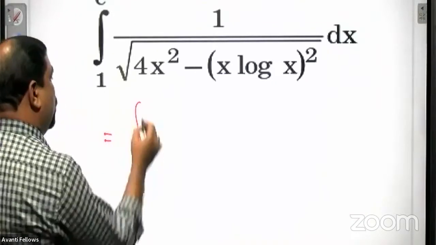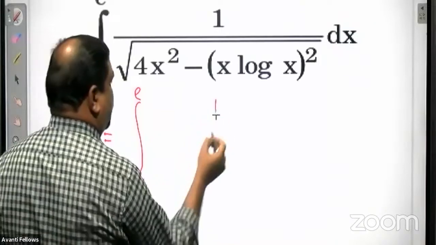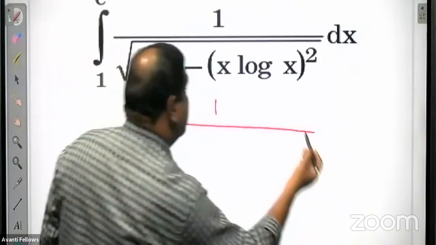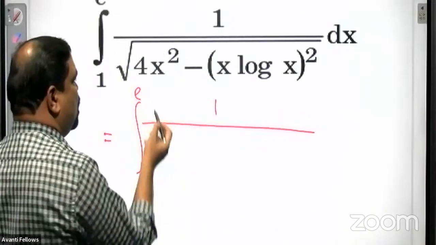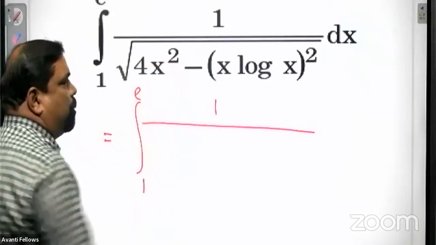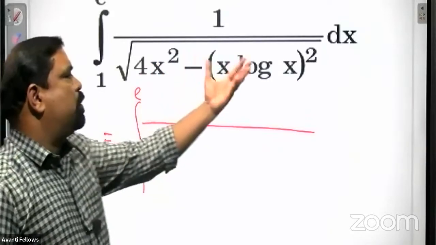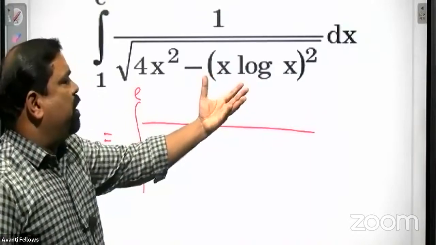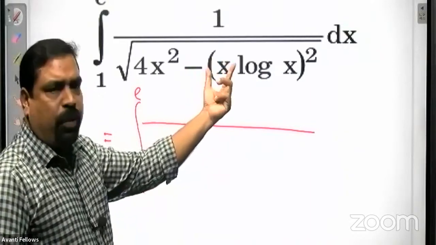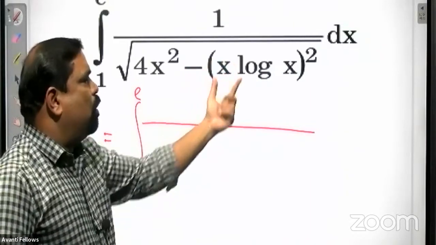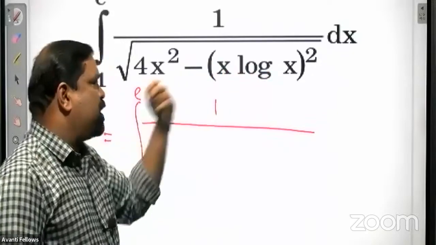So what we will do, we can see inside the root. In the beginning, there is an x square. And in the second term also, if you square it, again you can find an x square: x square into log x the whole square, actually x log x whole square.